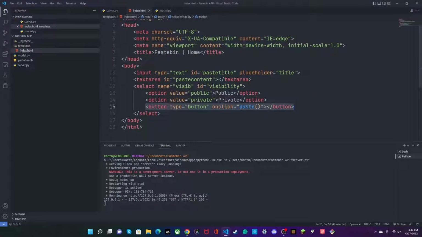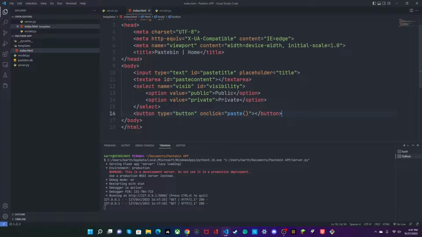I want this button to be outside of this, not inside. Refresh it. Now we have our button. And just say paste. Great, so we have our template over here.